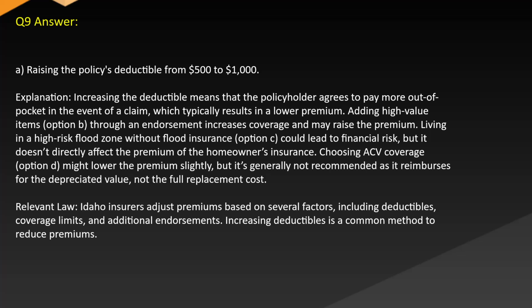Choosing ACV coverage, option D, might lower the premium slightly, but it's generally not recommended as it reimburses for the depreciated value, not the full replacement cost. Relevant law: Idaho insurers adjust premiums based on several factors, including deductibles, coverage limits, and additional endorsements. Increasing deductibles is a common method to reduce premiums.